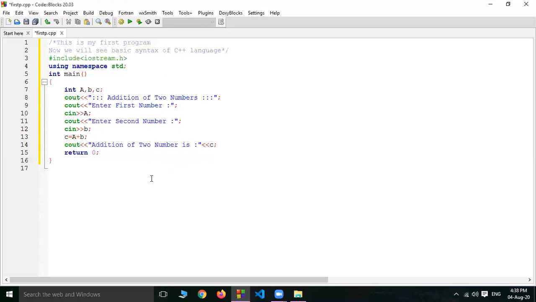Now after writing this program, we have to compile it. Build and run. Error is showing here.